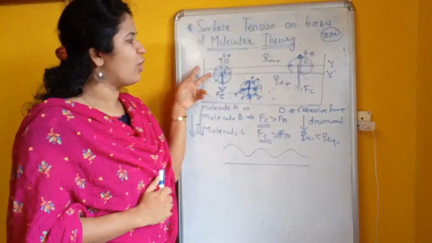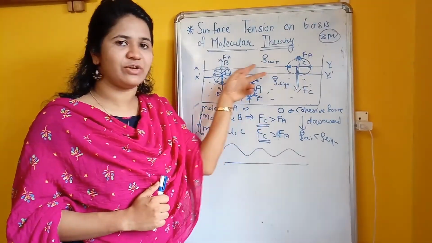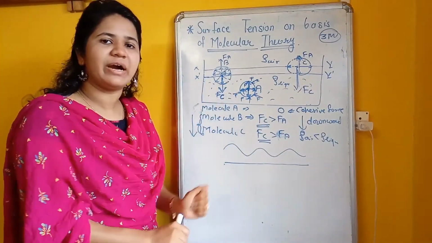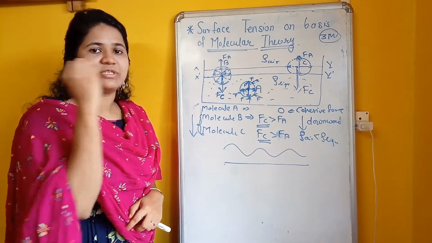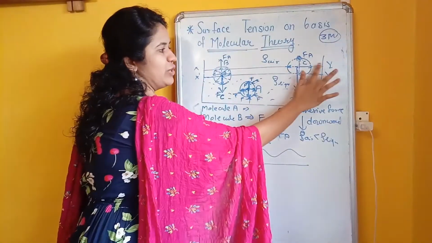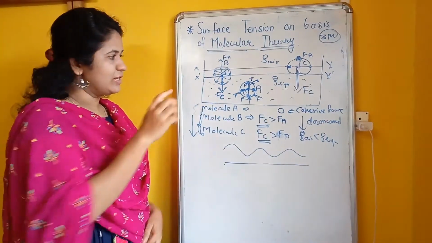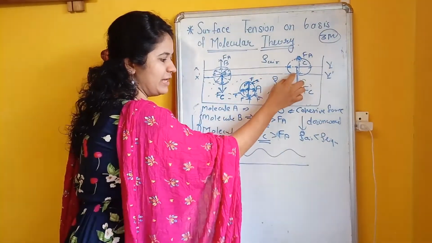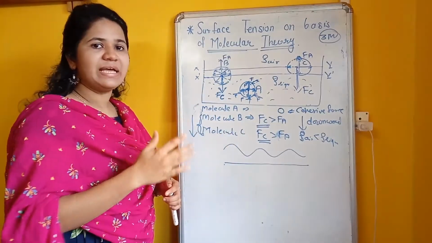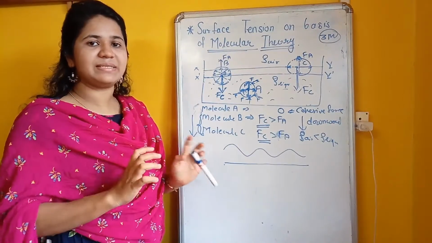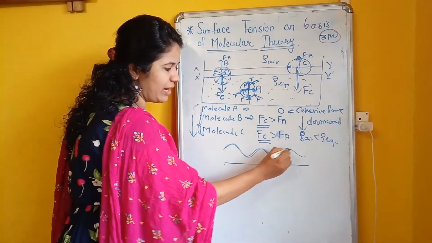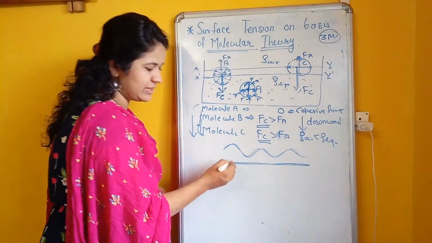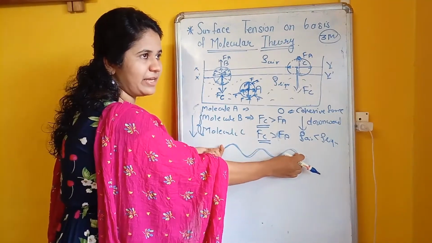Hence all molecules on the surface of the liquid try to pull downward. Hence very few molecules are present on the surface of the film. Clear? Very few molecules are there, that's why the area is less. The surface area is minimized. Instead of this area, it produces this area, meaning the area gets stretched.